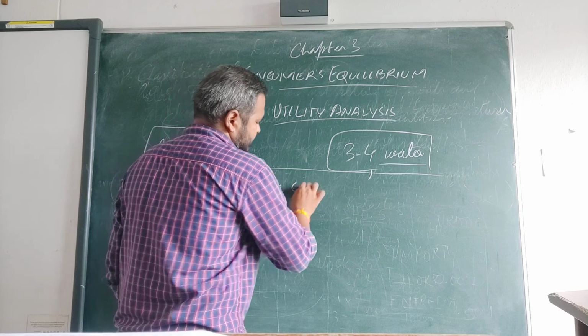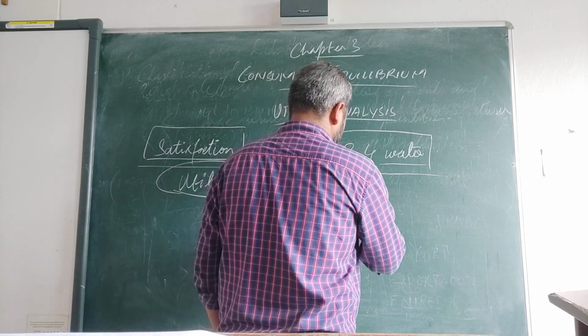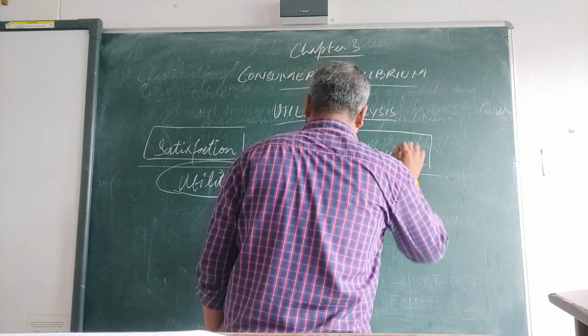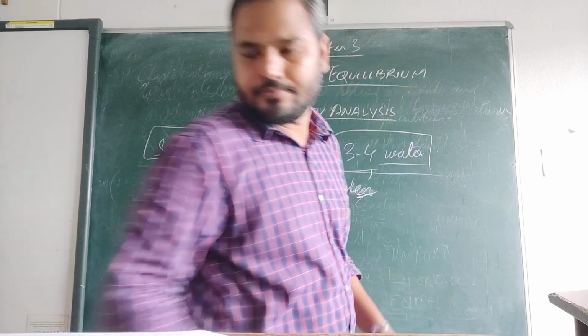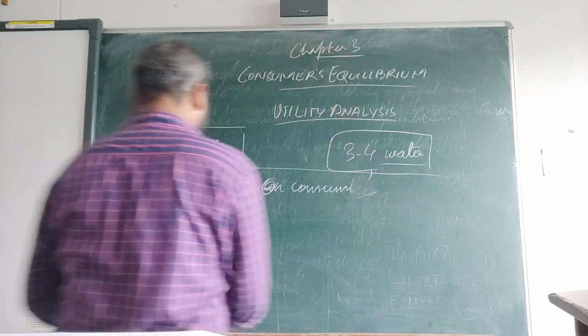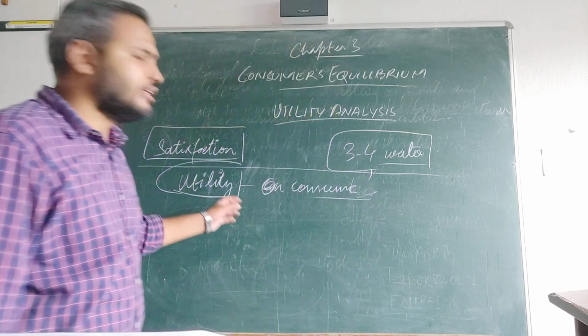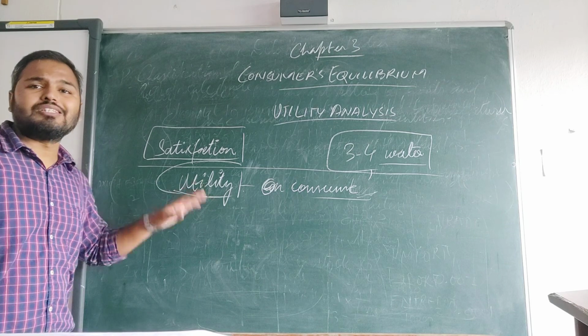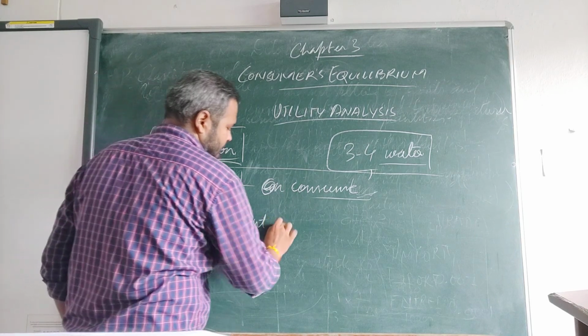When you consume any product, you derive utility on consumption. And utility is called the want satisfying power of a commodity.